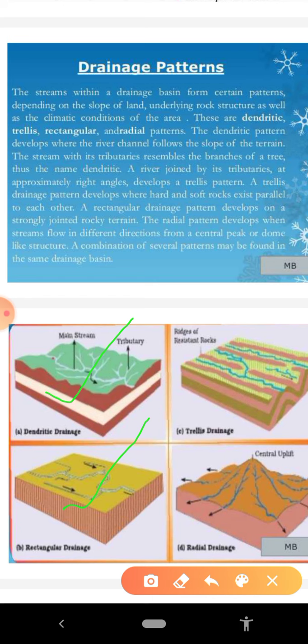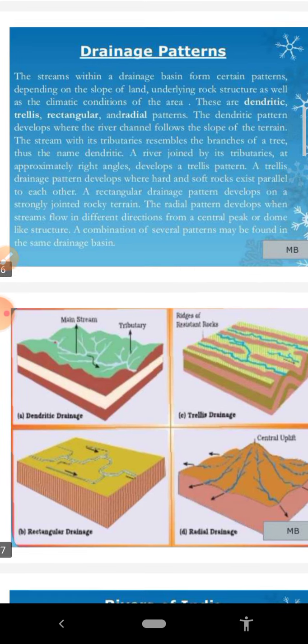So these are the four important drainage patterns, or you can say the designs formed by different rivers of the world depending upon the slope of the land, underlying rock structure, as well as the climatic condition of an area. After that, we will discuss